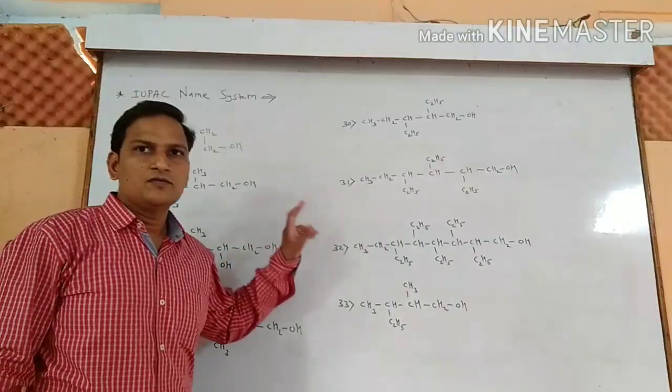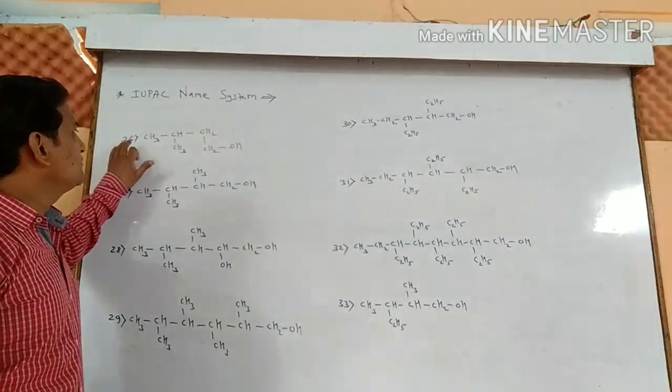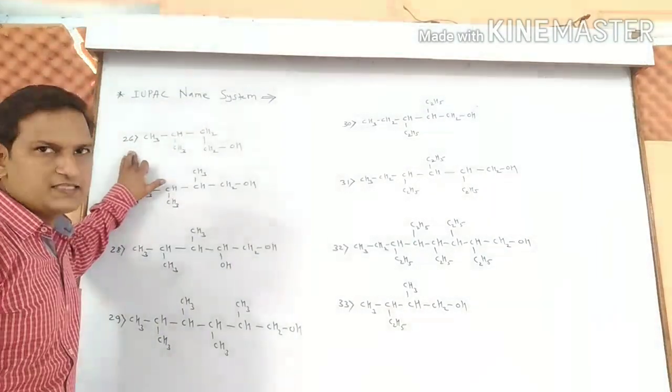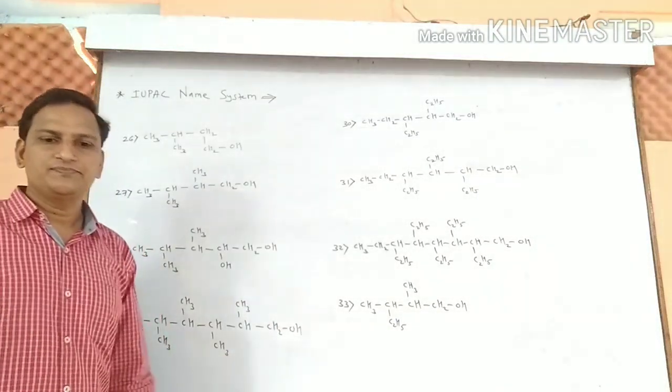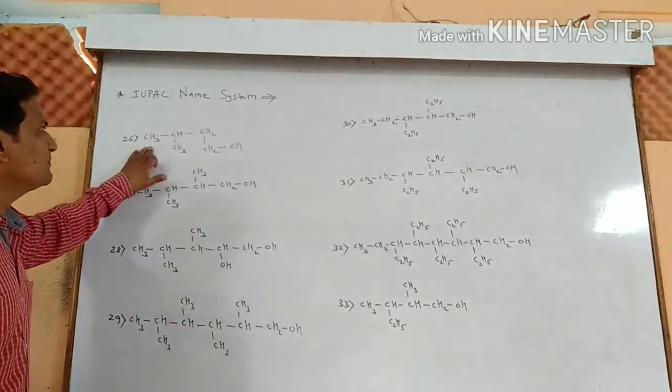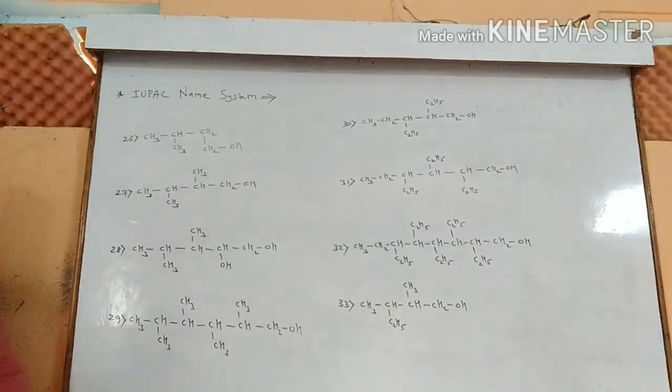Now, we have completed 25 examples. We shall start from example number 26. Structures are somewhat similar to the previous one. See example number 26. How many carbons are there?